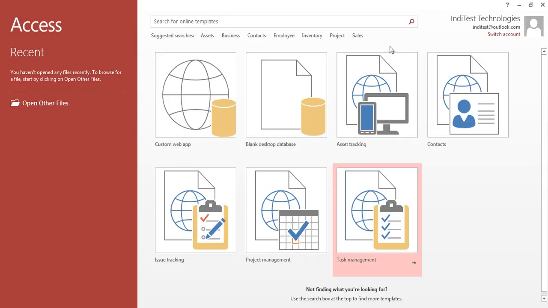So this is the major thing that has happened in Microsoft Access 2013, and it will let you create new mobile applications, new web applications, which you can access on your iPad, on your Samsung tab, or even on your mobile phones.